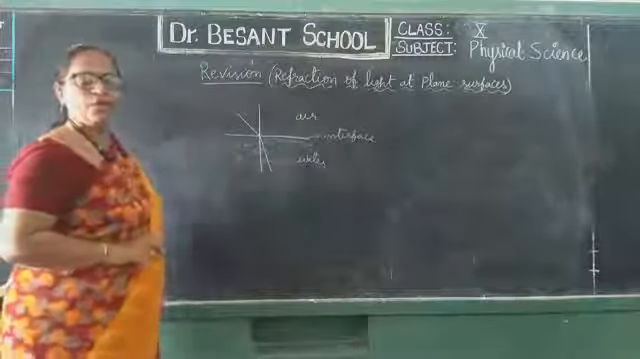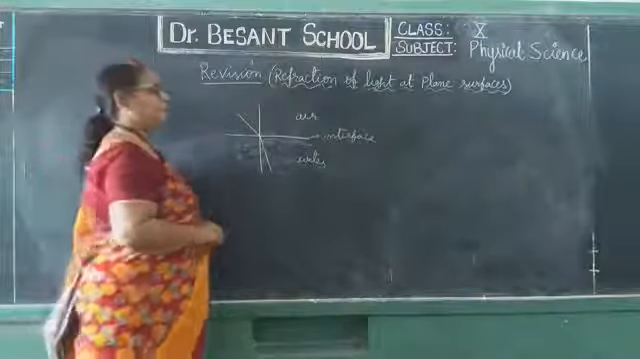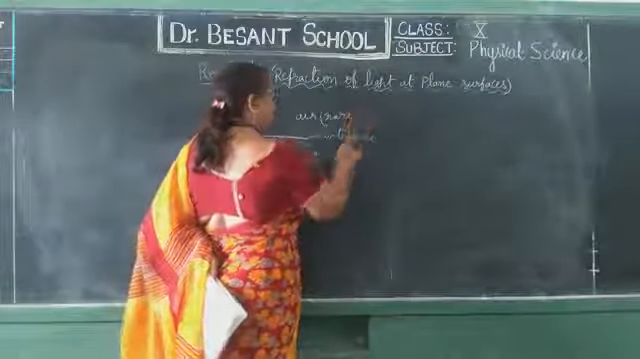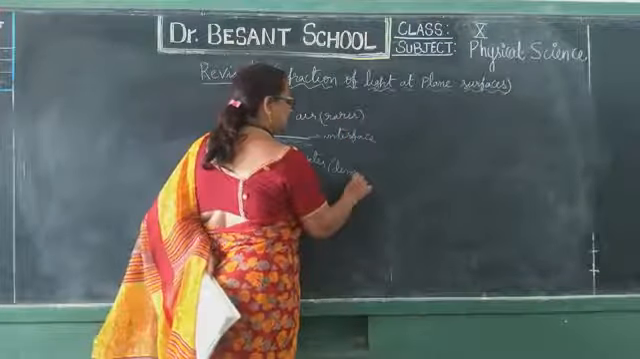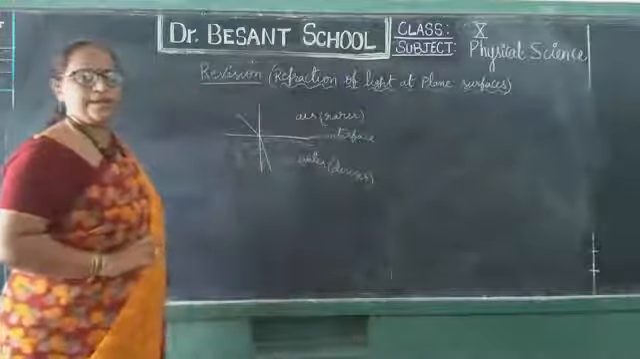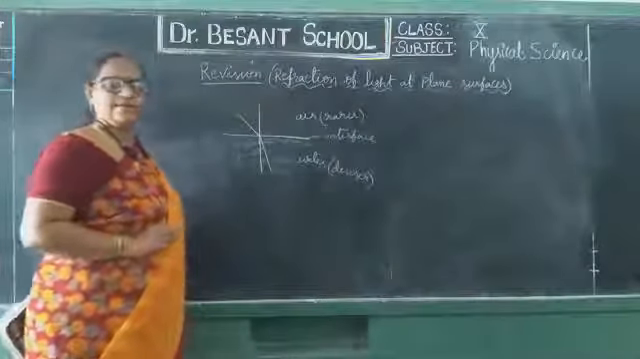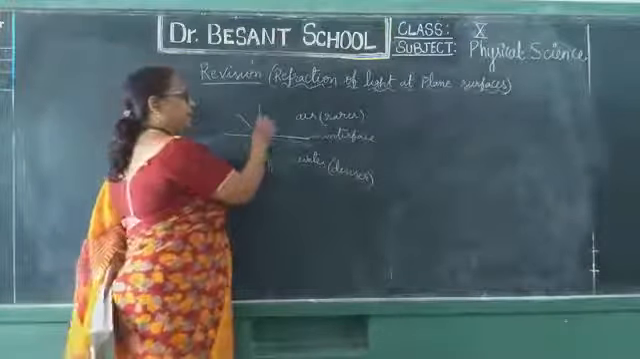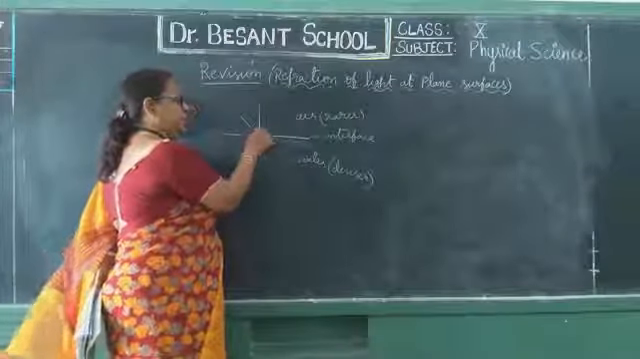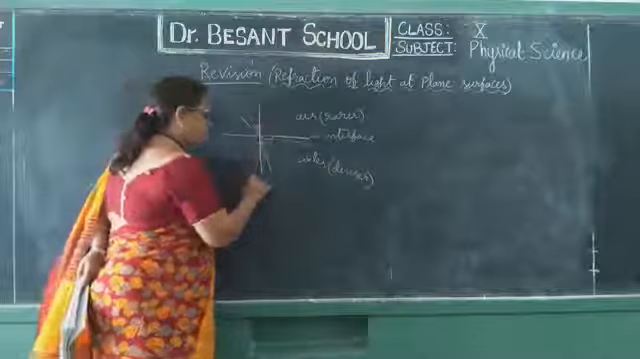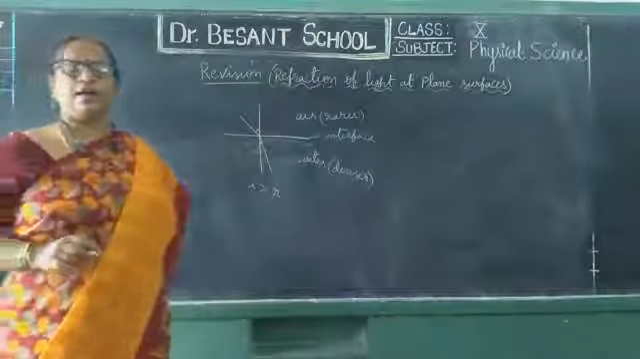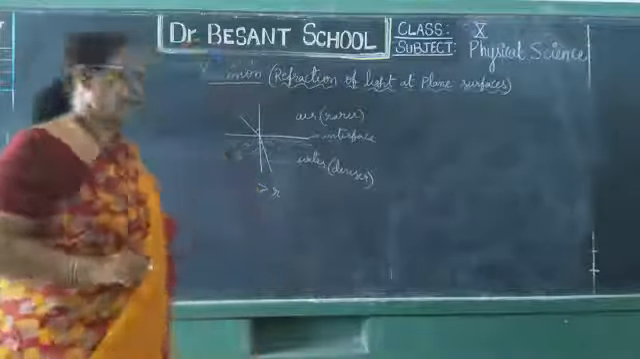The light ray will bend towards the normal because air is a rarer medium, whereas water is a denser medium. Speed is more in air compared to water. So air is rarer and water is denser. So the light ray, while entering from a rarer medium to a denser medium, will bend towards the normal, in which I is greater than R. I is the angle of incidence and R is the angle of refraction.